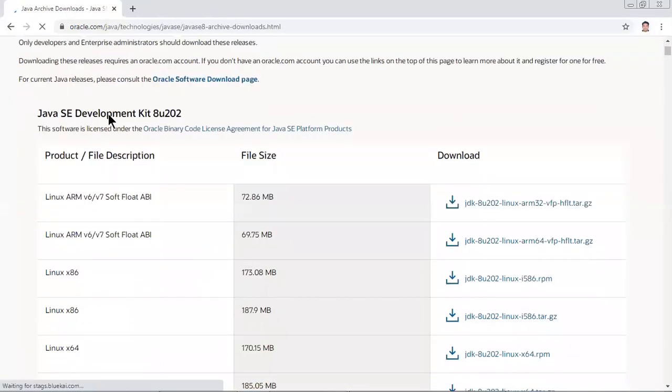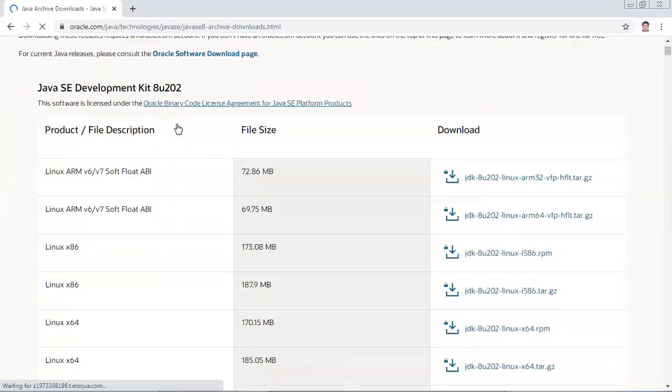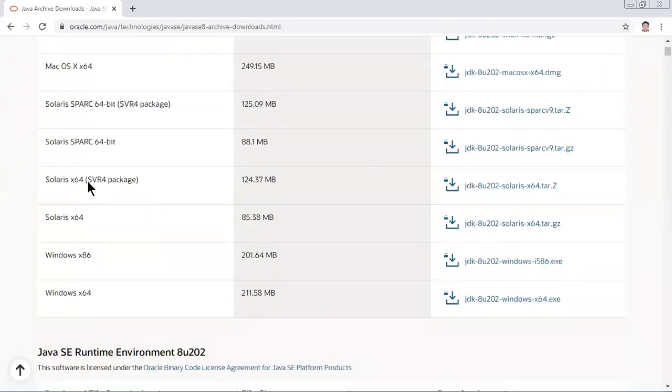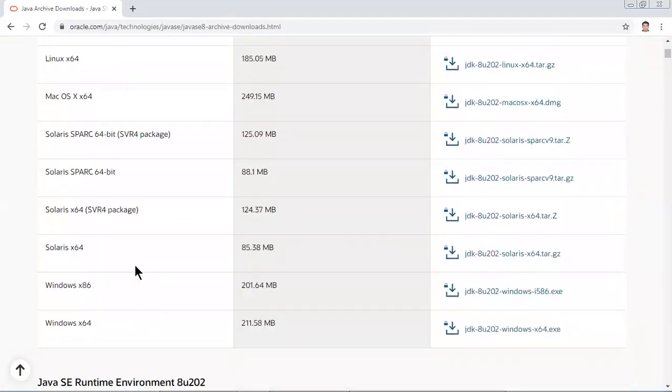You can see Java SE Development Kit 8th version. Now you have to select your operating system. In my case, my operating system is Windows. Now here 2 options are there for Windows. Windows x86 means it is 32-bit and x64 means it is 64-bit. Okay, from here you can download. Since I've already downloaded, I will not download it.